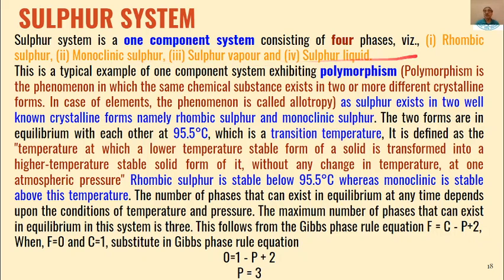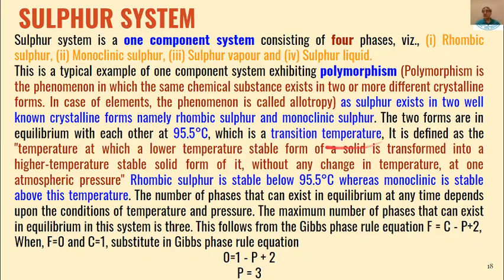So as you can see over here, sulfur exists as sulfur rhombic and sulfur monoclinic, and these are the two known crystalline forms of sulfur. These two forms are in equilibrium with each other at 95.5 degrees centigrade, and this temperature is called the transition temperature, below or above which we can change the two allotropic forms of sulfur.